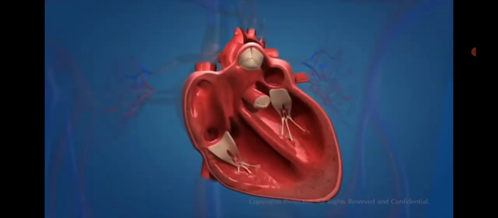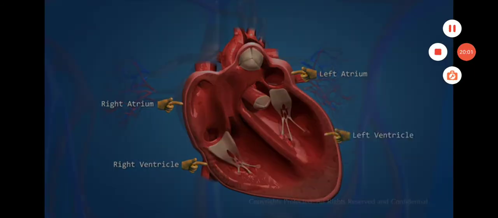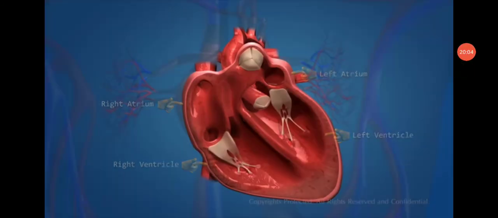Okay, the human heart has 4 chambers. The right atrium, the left atrium, the right ventricle, and the left ventricle. There are 4 valves in the heart.